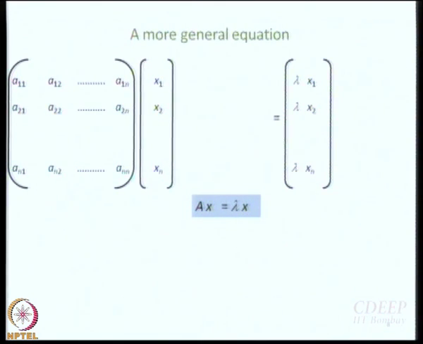So now we need to modify this matrix eigenvalue equation a little bit to accommodate the fact that you can have n number of eigenvalues and n number of eigenvectors, right. This is what we had written earlier. Now what we have found is that lambda is characterized by i, so i can go from 1 to n. So if I write i as a subscript of lambda, I should write i as a subscript of x also, right, but then at the same time I should not lose this 1, 2, 3 all these things, so it should come as a second subscript.